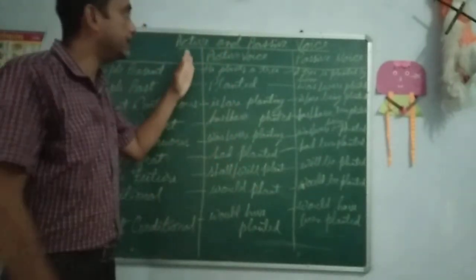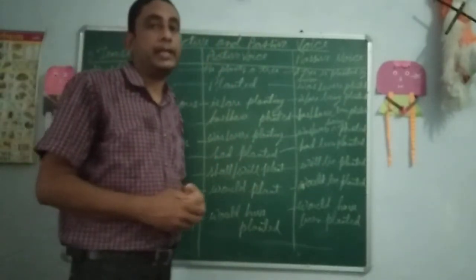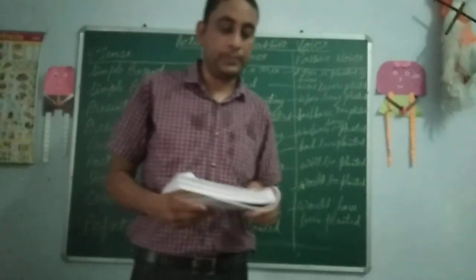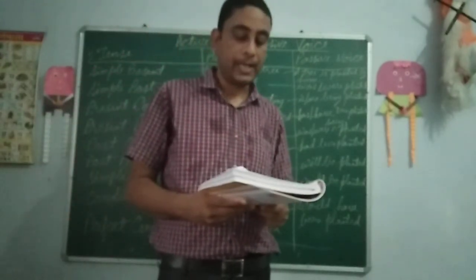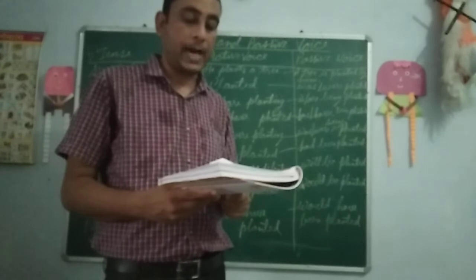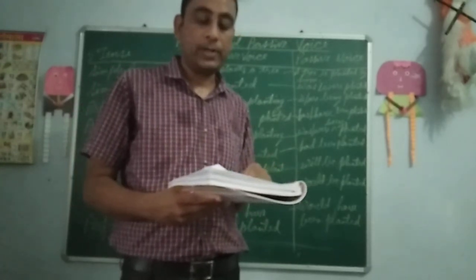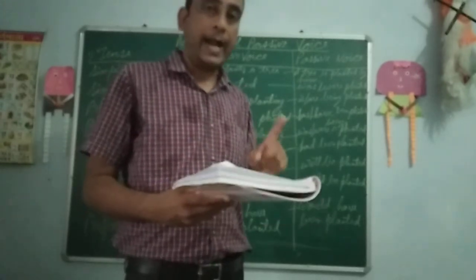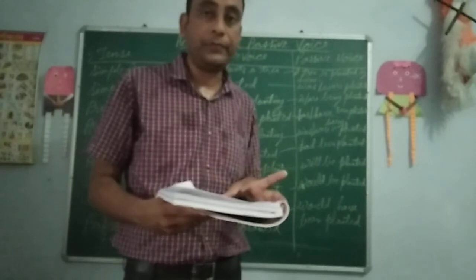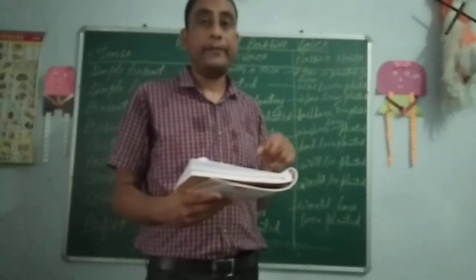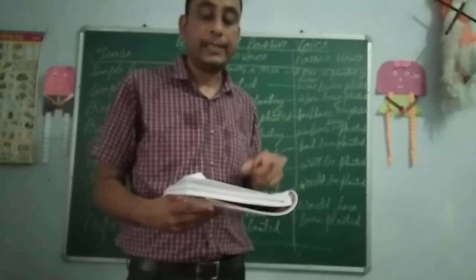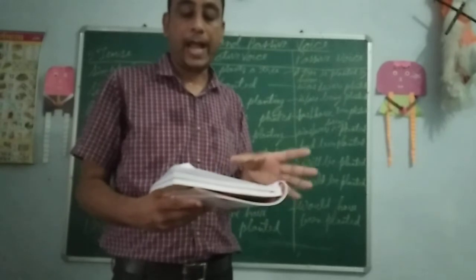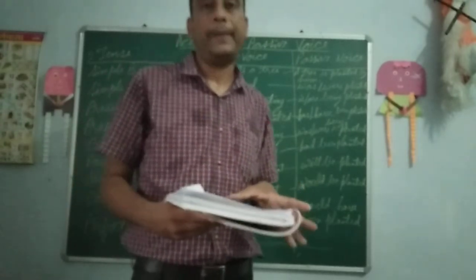So this is given in active and passive voice in chapter 1 of your textbook. Along with that, two more forms are there, that is the infinitive form, like is or was to plant, that will change into passive voice, like is or was to have been planted. And if the tense is in the ing form, like planting or having planted in active voice, that will change into being planted or having been planted in the passive voice.